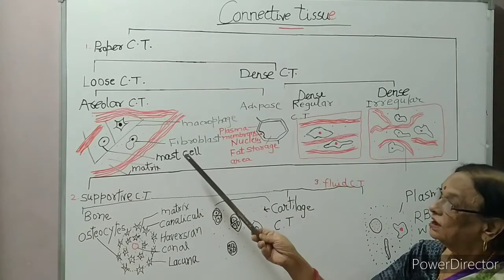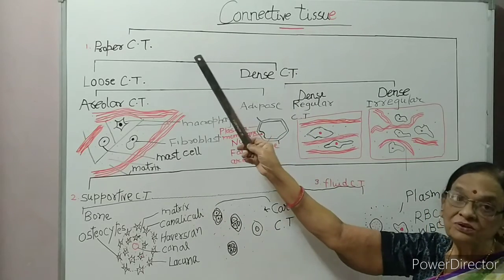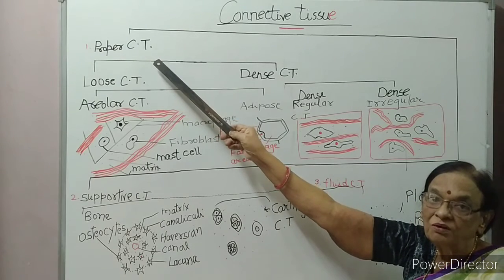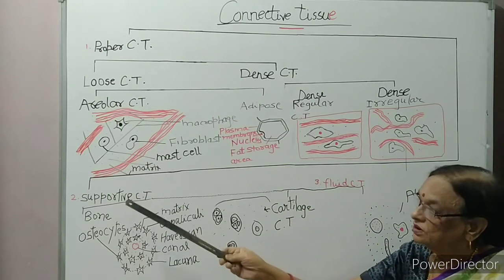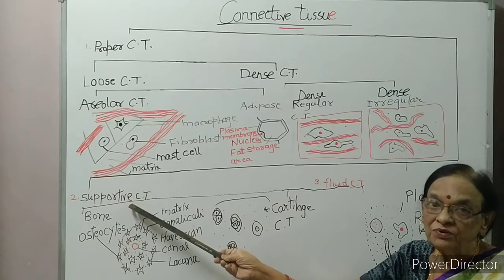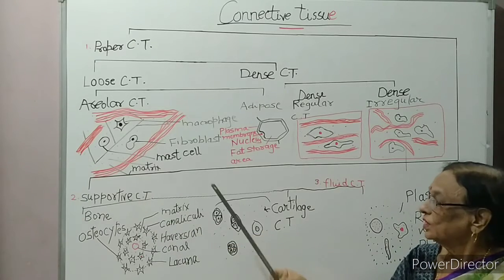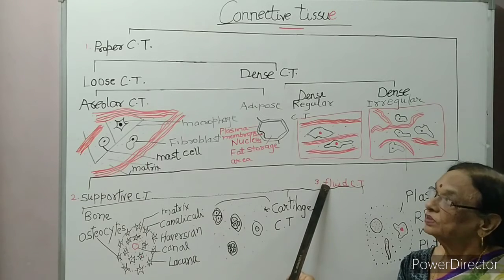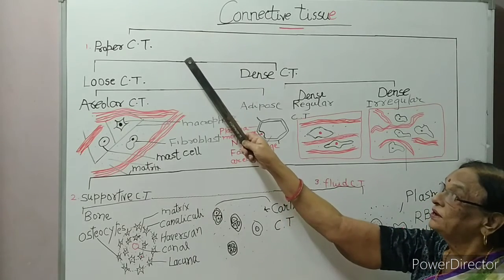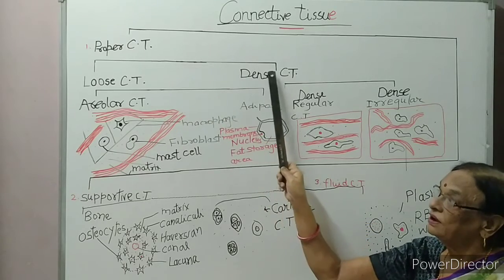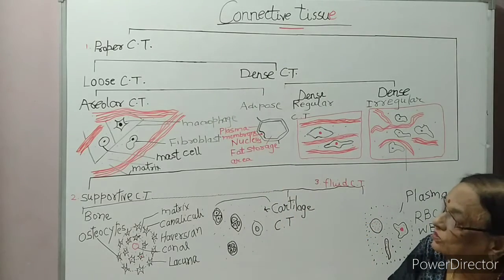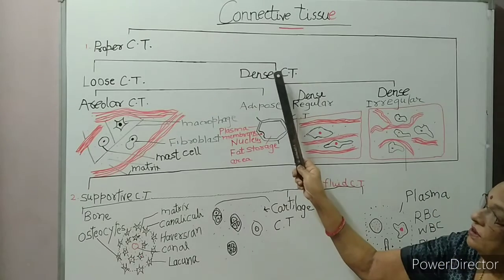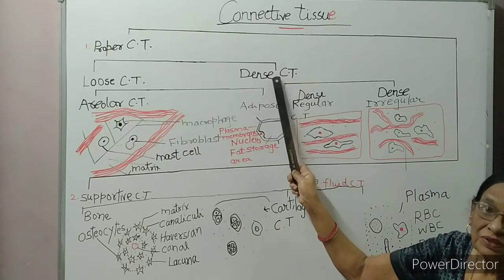Connective tissues are classified into three groups. First is connective tissue proper. Second is supportive connective tissue. And third is fluid connective tissue. What is proper connective tissue? It is divided into two parts: loose connective tissue and dense connective tissue.